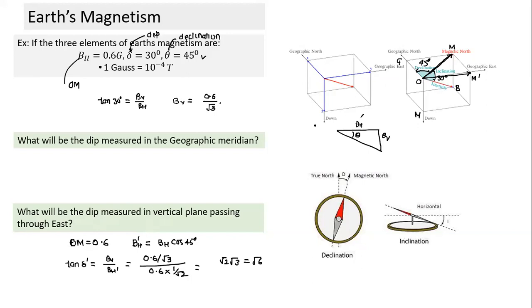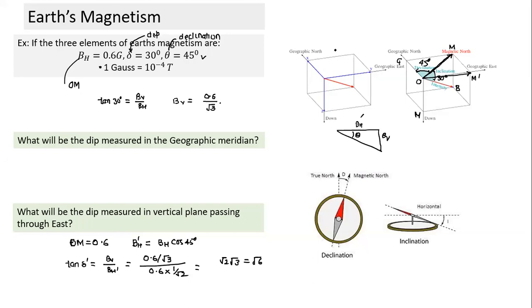Passing through east. Can you mark in this figure which is the vertical plane passing through east? Is it not easy? This is the plane. In this plane, this horizontal component is in which plane? It is in the magnetic meridian, not in this vertical plane. What I need to do is take its component. So we have to take the component in whichever vertical plane we are calculating the dip.